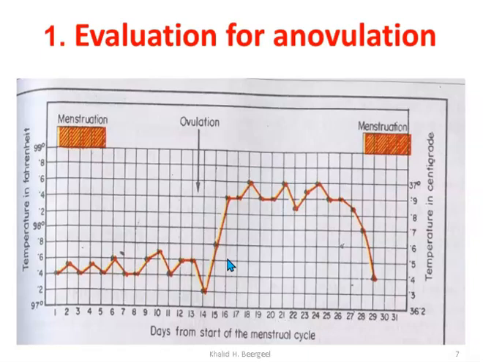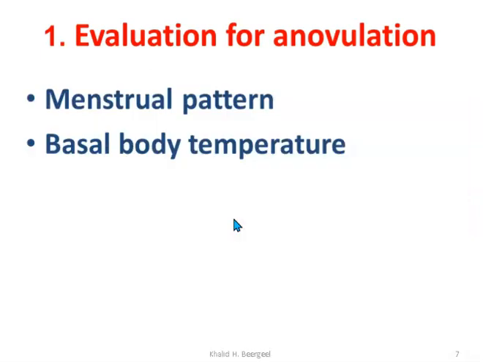It needs patient cooperation. There are some factors which can give you false positive or false negative. For example, if the woman has another cause of fever, such as infection, then the temperature may be highly elevated and we may not find this biphasic temperature. The other thing is, the couples will notice the biphasic temperature only after the ovulation has passed, so this will not help couples who are trying to conceive.